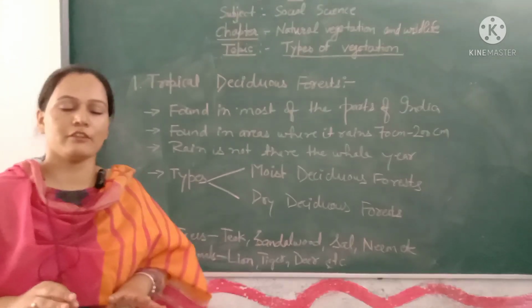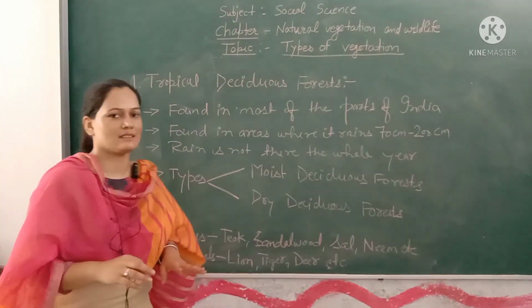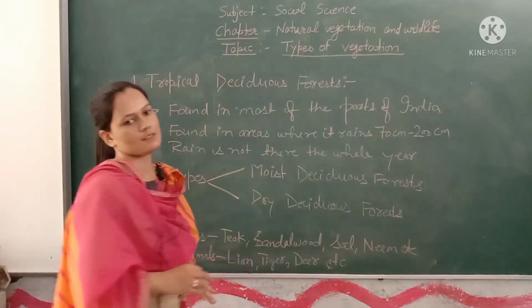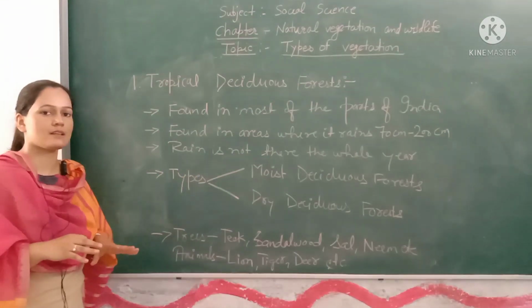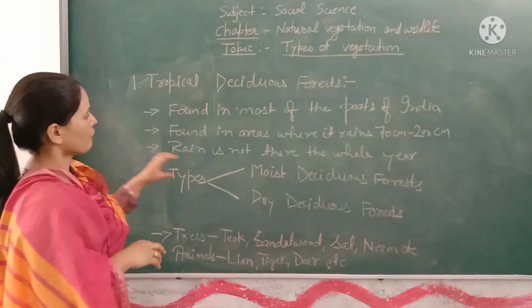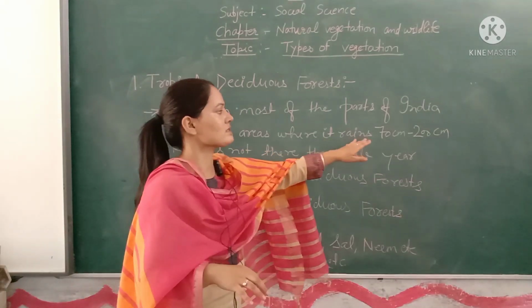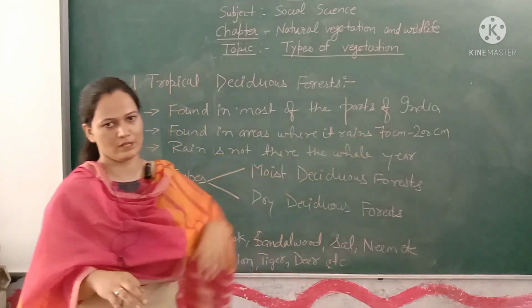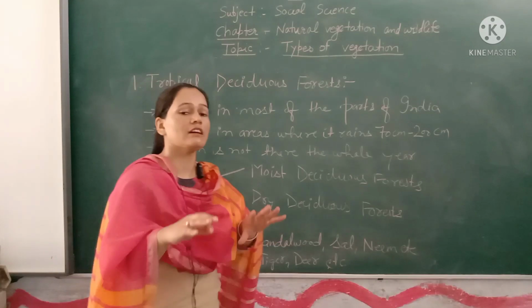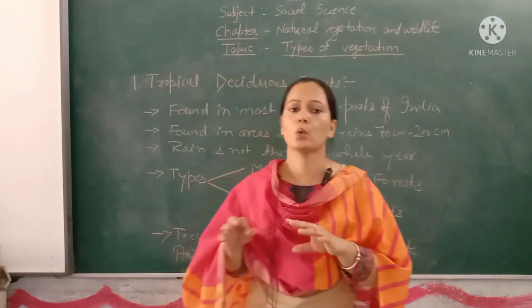The second type of vegetation found in India is tropical deciduous forests. These kinds of forests are found in most parts of India, where it rains about 70 centimeters to 200 centimeters, and rain is not available for the whole year.